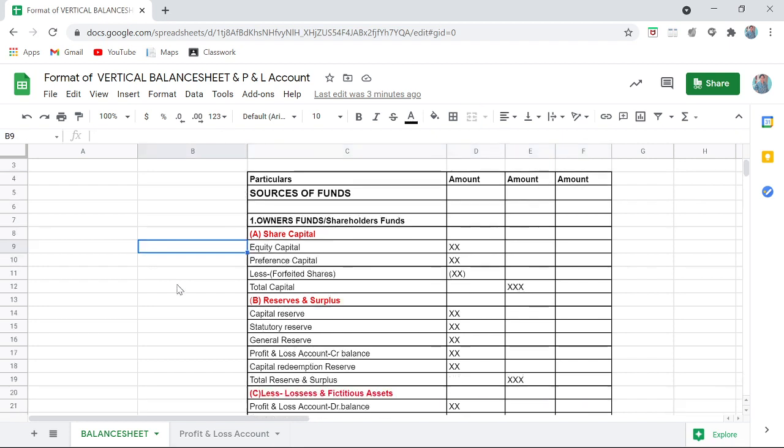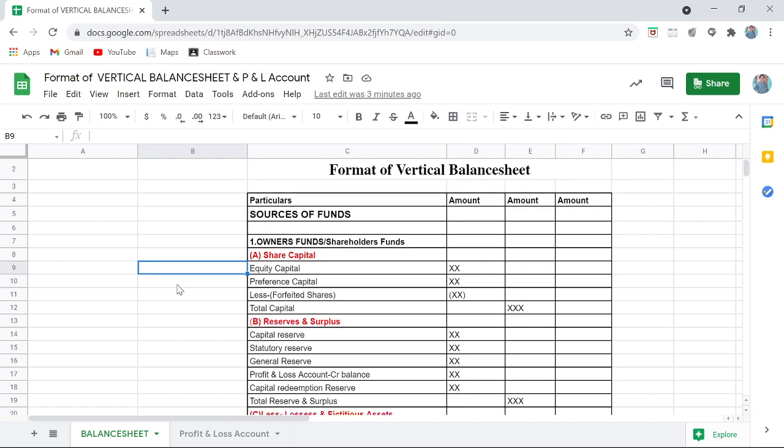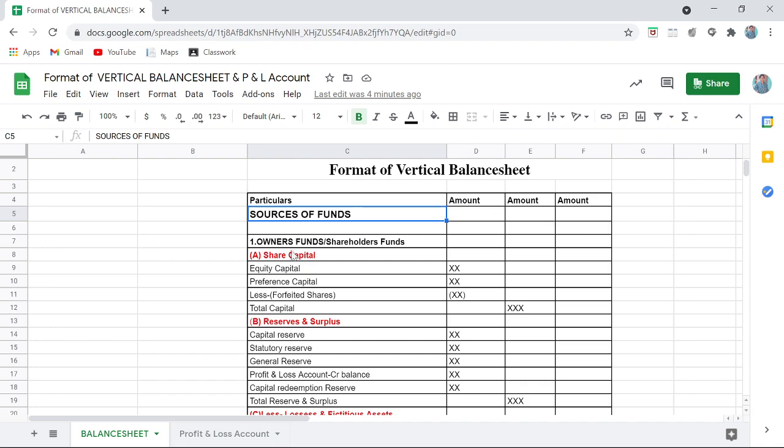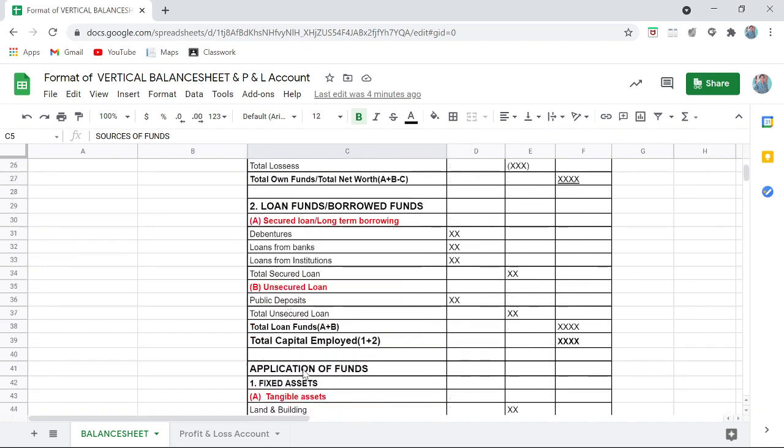Now we all know we have studied the horizontal format of the balance sheet, that is called the T format, where on the left hand side we used to write liabilities and on the right hand side assets. Here, vertical format means we will be writing it vertically. First we will write the liability part and then the asset side. In management accounting we will not call them liabilities and assets. They have different names, called sources of fund and applications of fund.